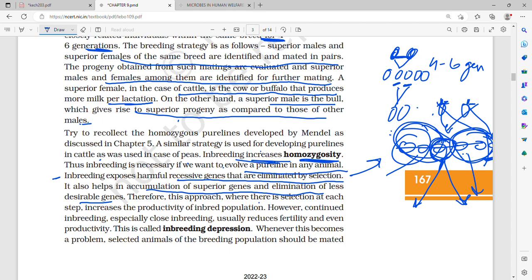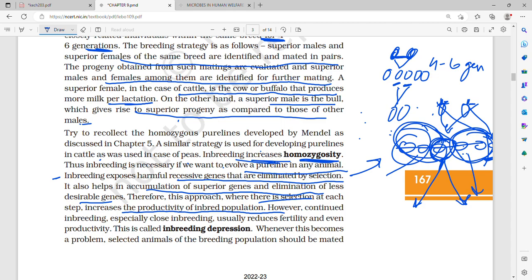Therefore, in this approach, selection at each step increases the productivity of the inbred population. Every time you get offsprings, you can find out which are the superior ones, and then further inbreed them. If you inbreed them, they don't have the recessive gene, so their progeny is always going to have the genes that their parents have.